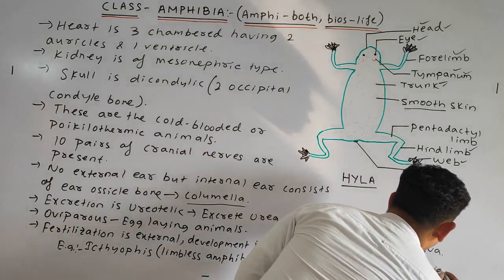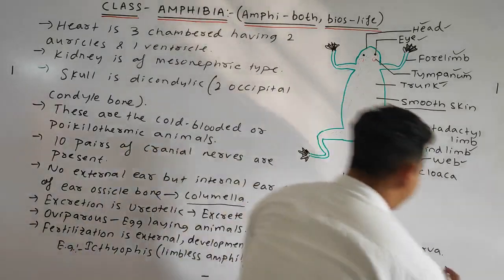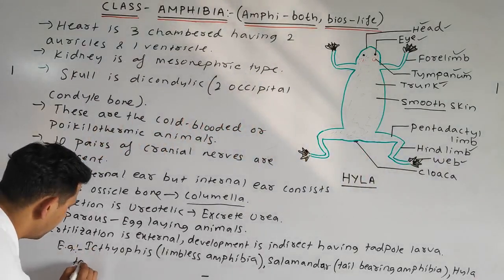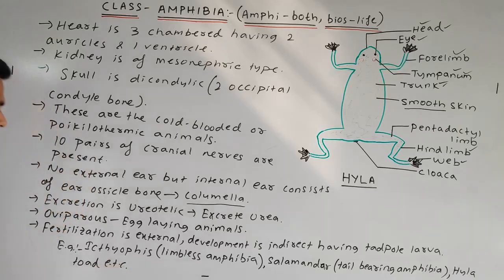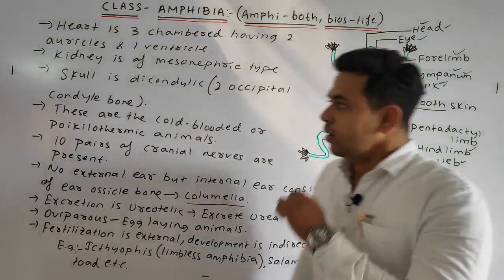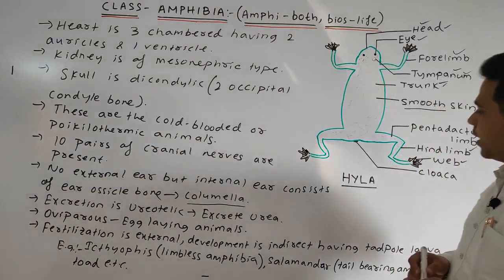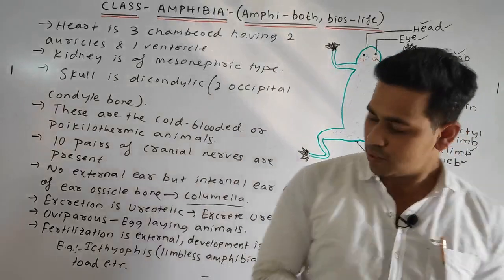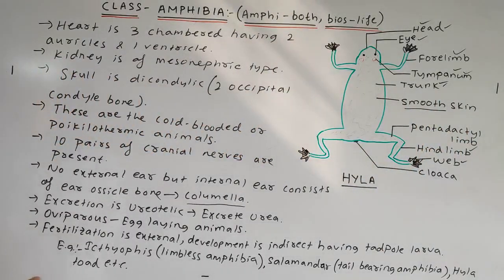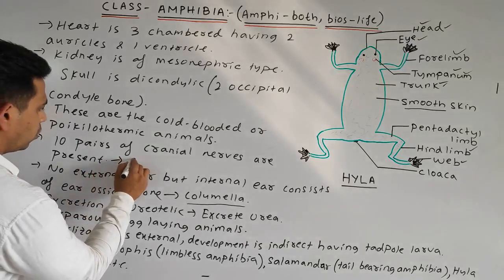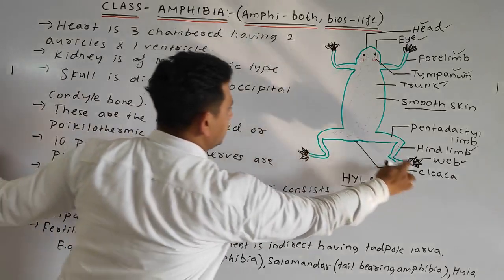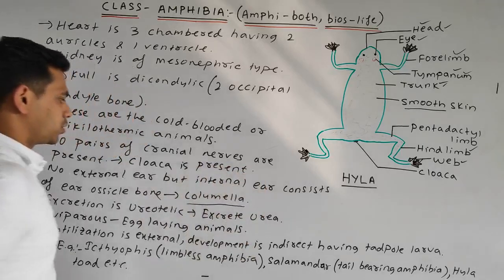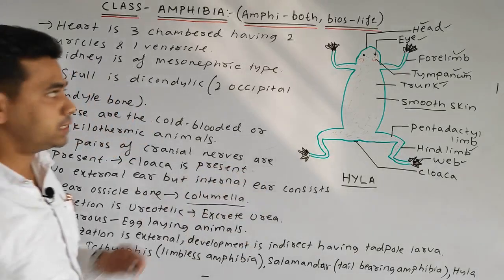And also, as I have taken here example, Hyla also you can take. Hyla, toad, etc. You can take anything. Okay. And also, yes, one important point, that is your cloaca. Cloaca is also present. Have I written? No. Include here. Here write cloaca. Here I have given in the diagram, the cloaca is present for elimination of the waste product. The cloaca is also present in the case of the amphibia.